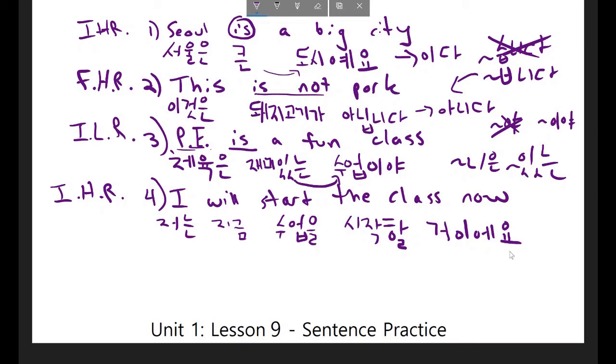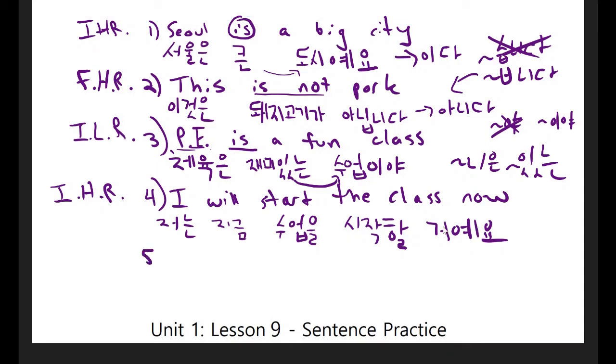But if you're doing that, now the noun here that ida is being attached to ends in a vowel. So if you did it this way, you would want to finish this way, 예요, which is the same thing that we saw up here when I added 예요 to 도시, because 도시 ends in a vowel. And here 거 also ends in a vowel. So this whole sentence would read, 저는 지금 수업을 시작할 거예요.